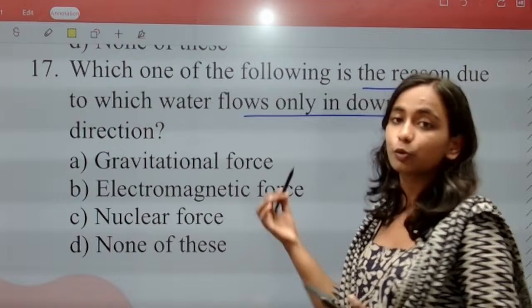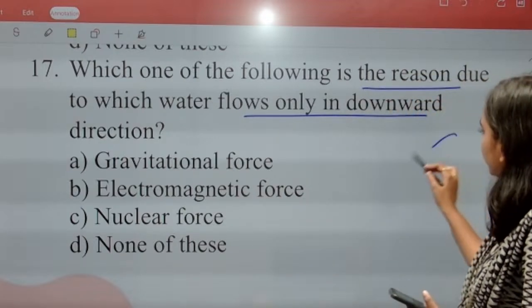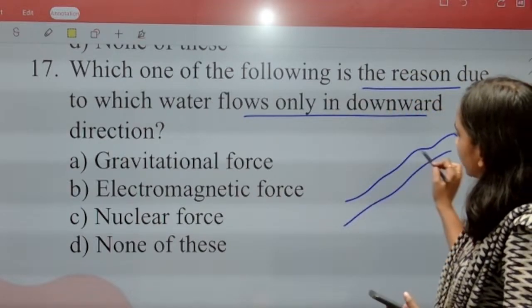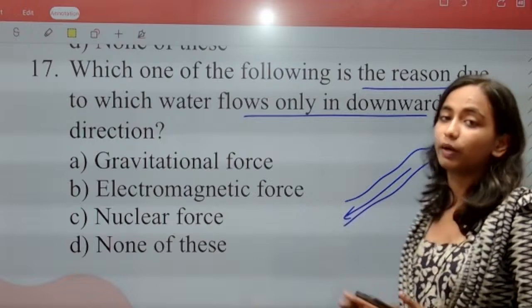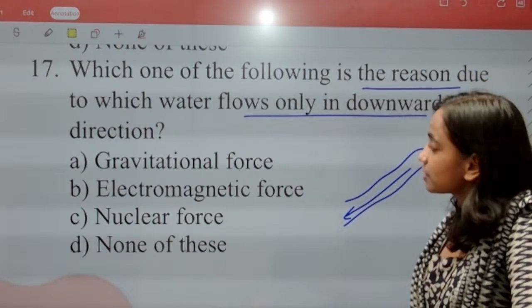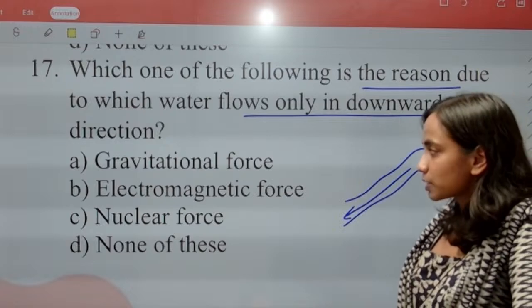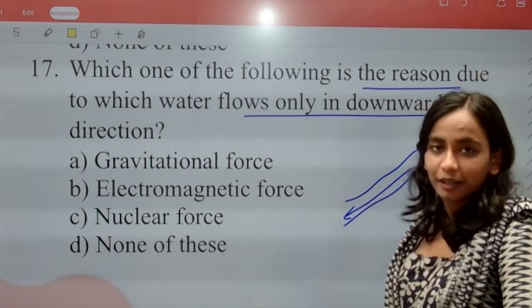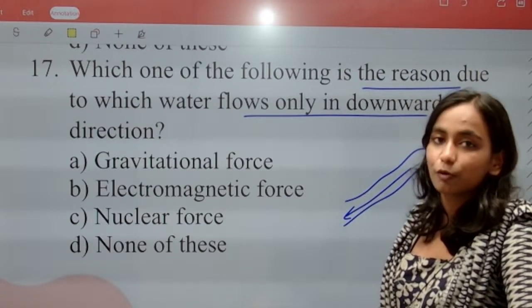If you look at the movement of rivers, what always happens? The water always comes in the downward direction. From mountains, it comes towards the plains. So what is the reason for this? Because of the gravitational force this happens. Because of the electromagnetic force this happens. Because of the nuclear force, or none of these.